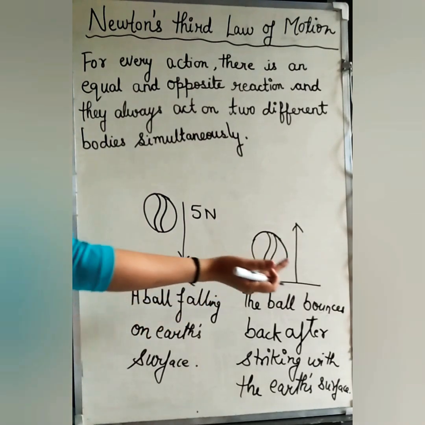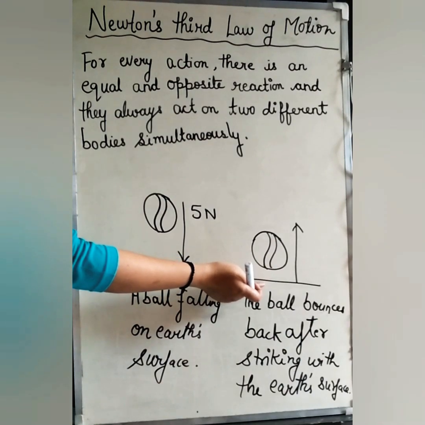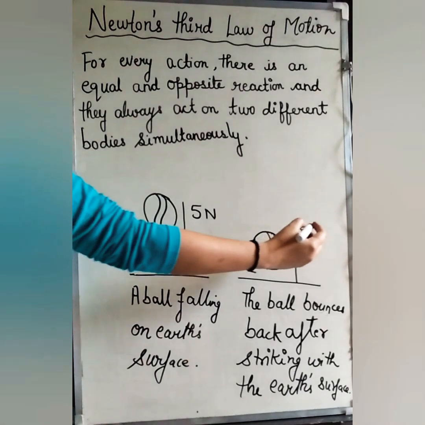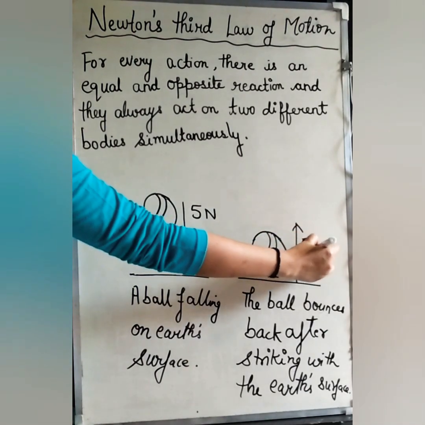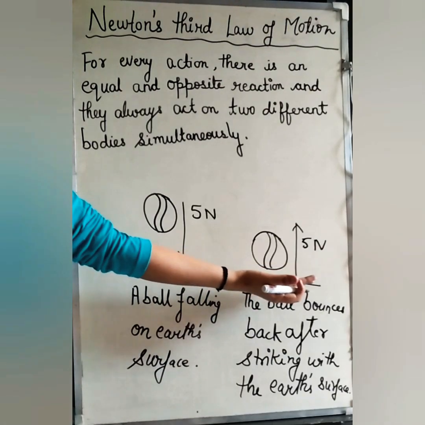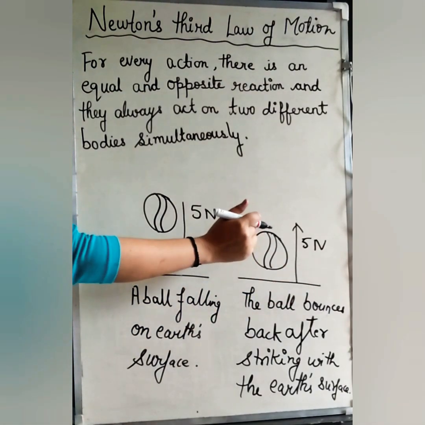Now what will happen after striking the earth's surface? The earth will also exert the same force on the ball, and that force will be equal in magnitude. So in return, the earth's surface has exerted the same force on the ball.